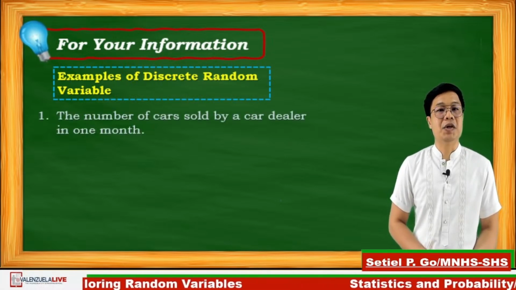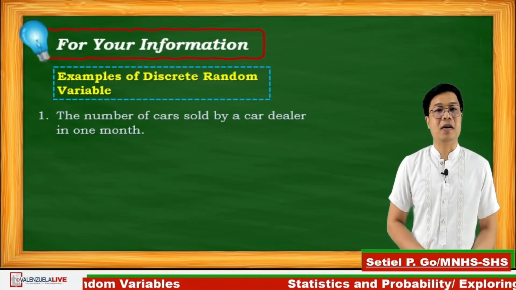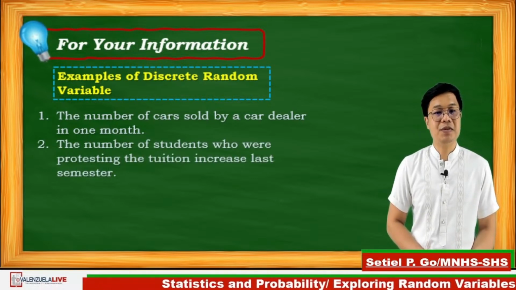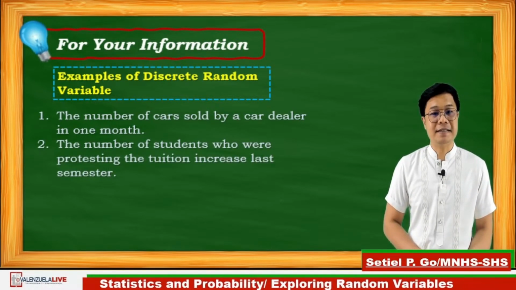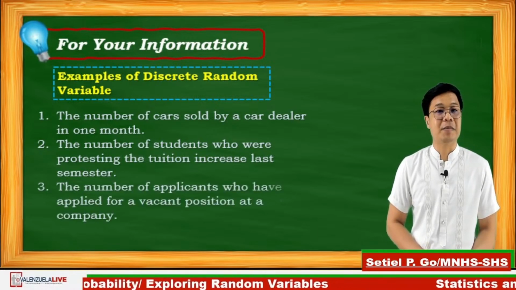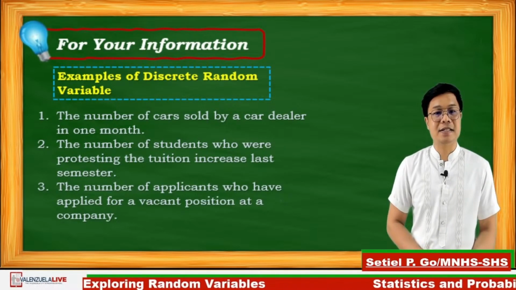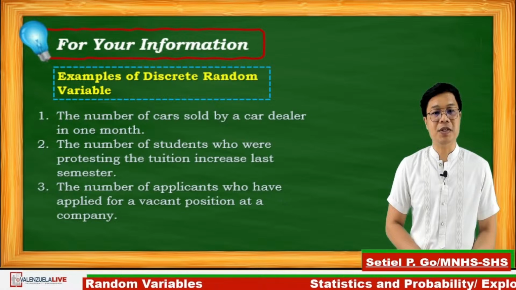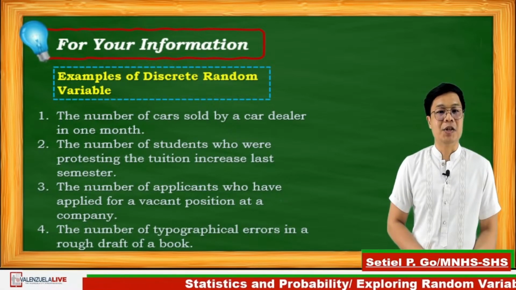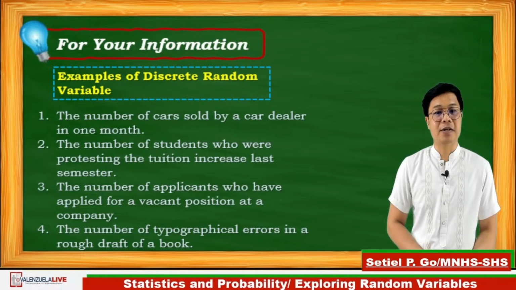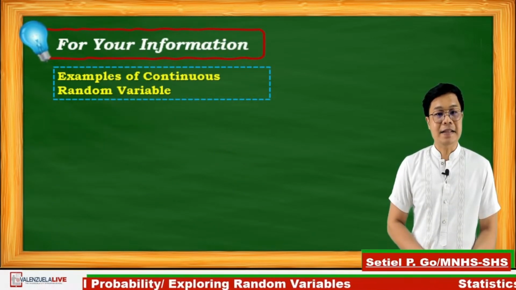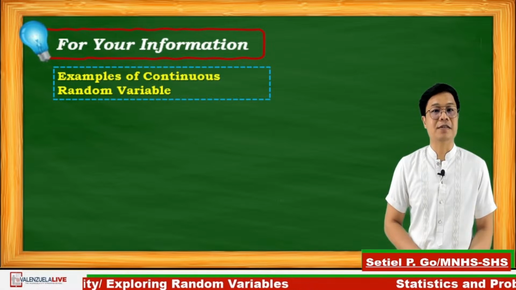Number 1, the number of cars sold by a car dealer in 1 month. Number 2, the number of students who were protesting the tuition fee increase last semester. Number 3, the number of applicants who have applied for a vacant position at a company. And lastly, number 4, the number of typographical errors in a rough draft of a book. And these are the examples of continuous random variable.